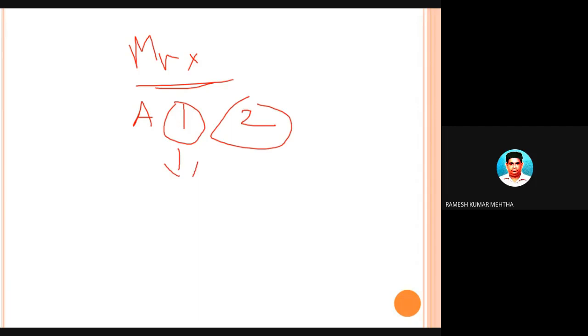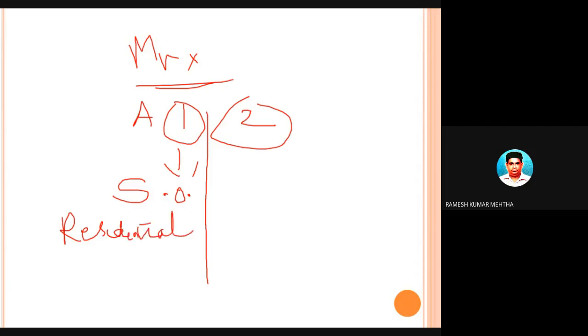This particular house is being occupied by him, meaning he is occupying it and using it for his own residential purpose. The next house property, he is letting out, for a monthly rent of some 15,000 rupees.